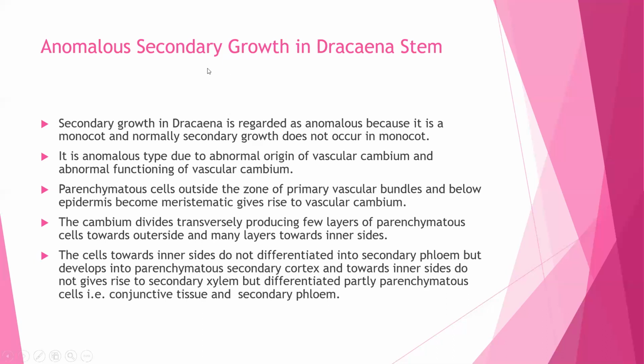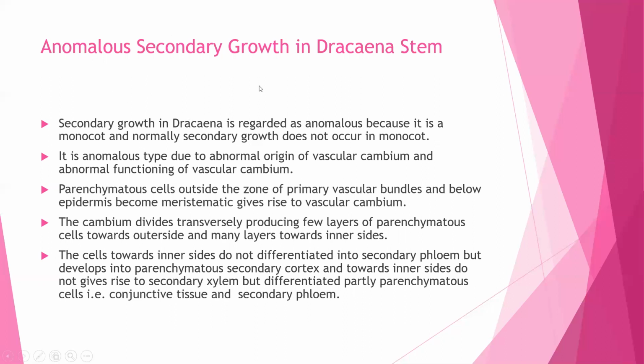This is about secondary growth. Now, what is normal type of secondary growth? In the normal type of secondary growth, the cambium cuts off more amount of secondary xylem on inner side and lesser amount of secondary phloem on the outer side. This is called normal secondary growth. But what is anomalous? When the cambium shows abnormal functioning, thus deviations or variations in the functioning of cambium is called anomalous type of secondary growth.